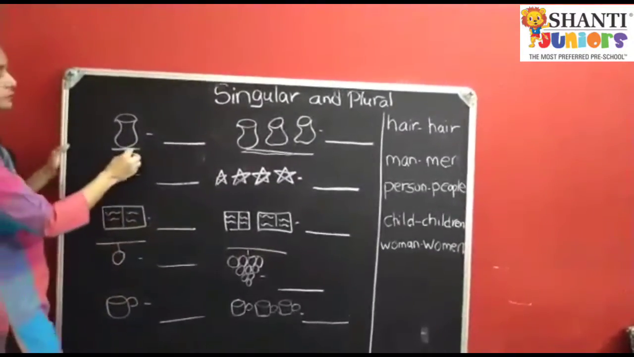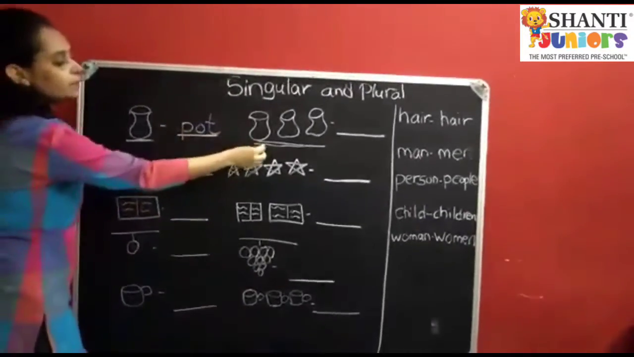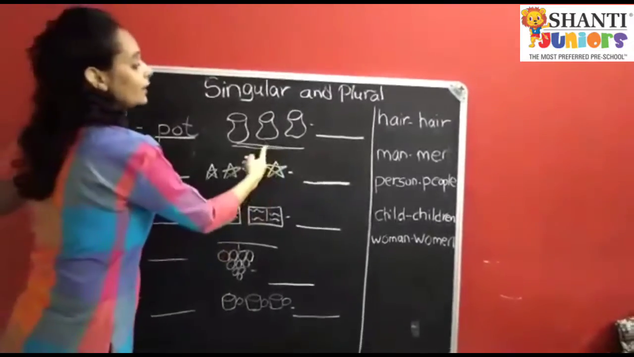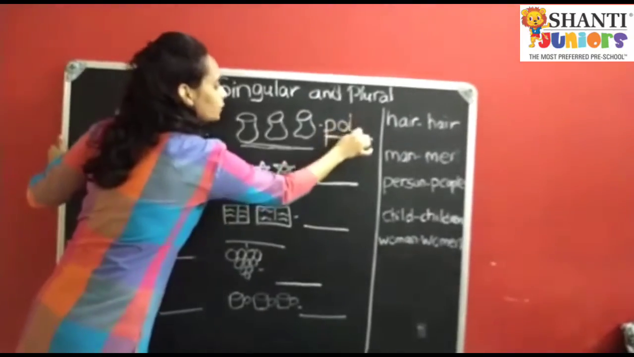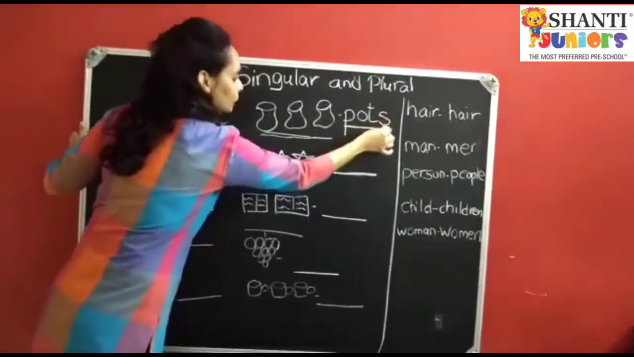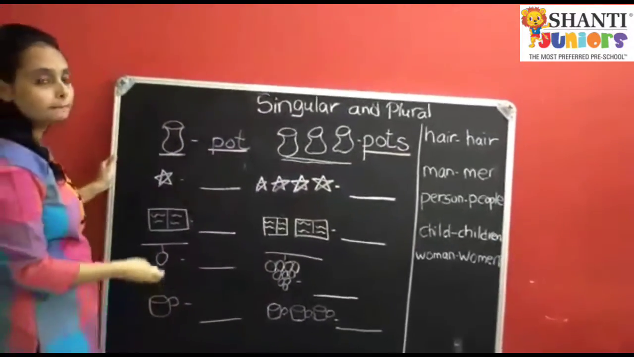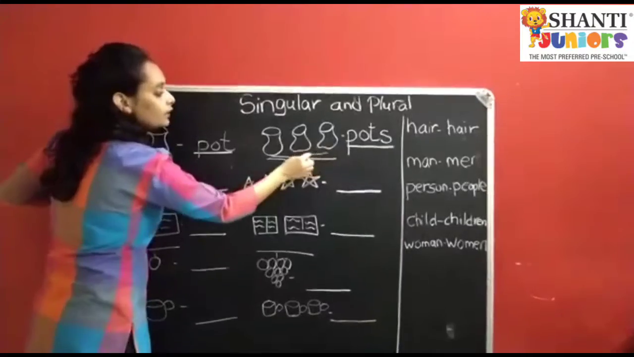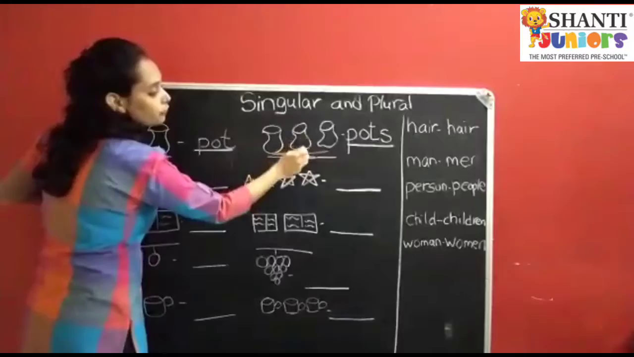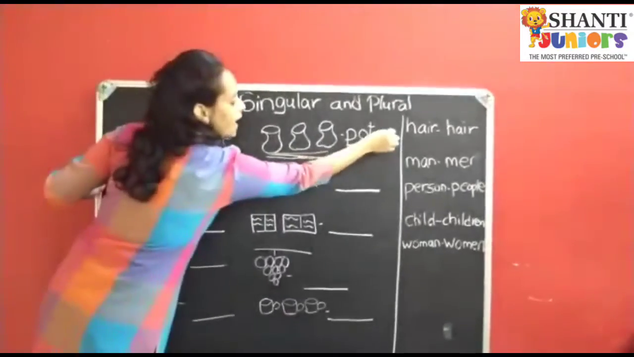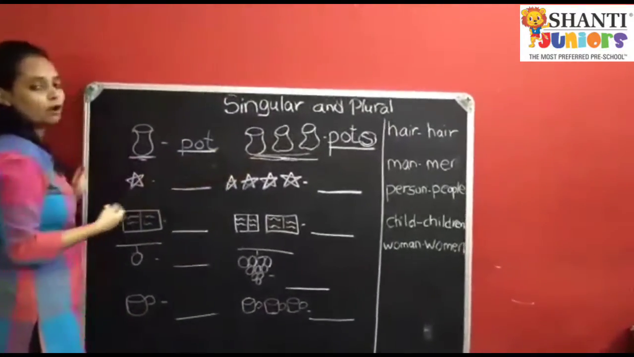So I am going to write the spelling of pot. There are many pots. बहुत सारे pot है. So I am going to say pots. I am going to add s over here, children. Can you see? I have added one s because there are more than one pot. So this is singular. This is plural. For plural objects, children, we add s over here, because there are more than one pot.